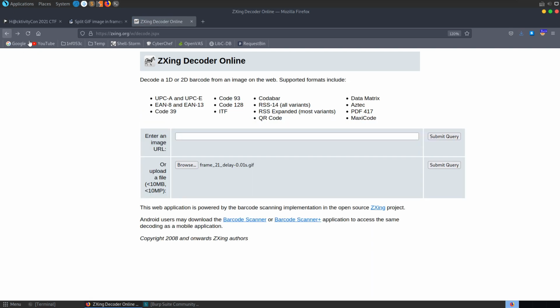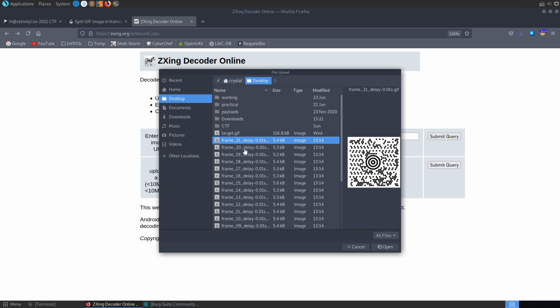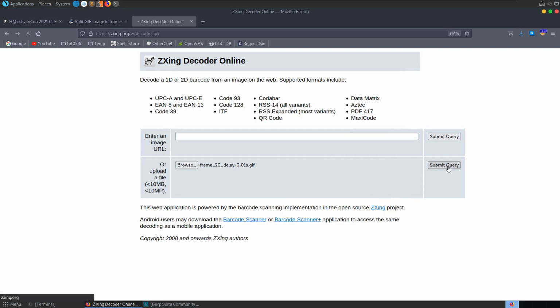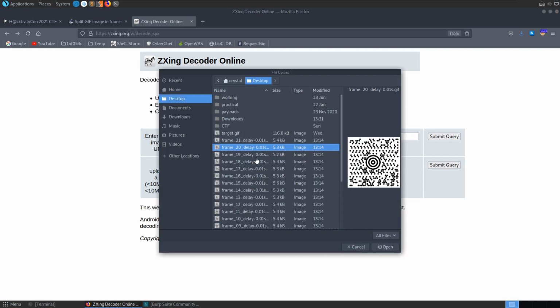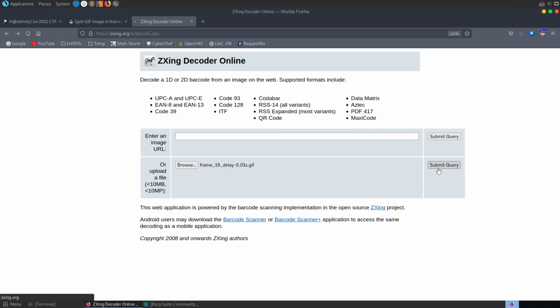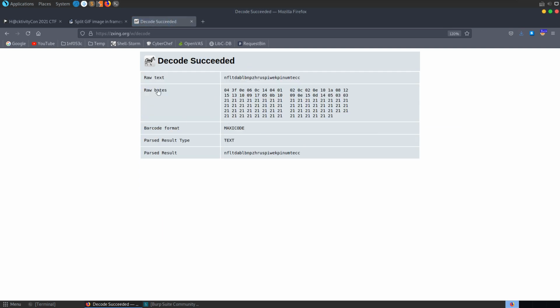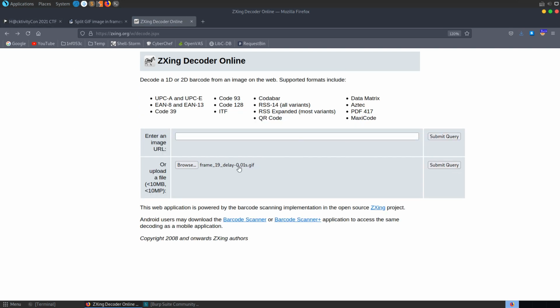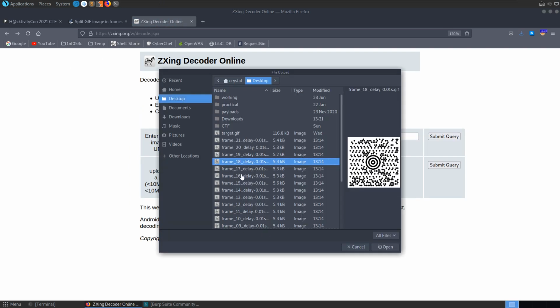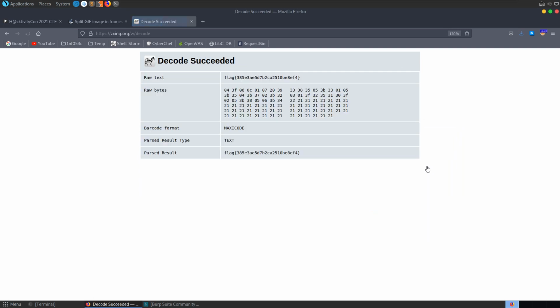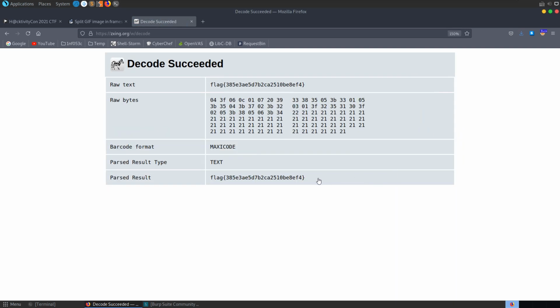It doesn't look like a flag. We basically go back and try the 20th one, submit that. Again, doesn't look like a flag. And we can just keep going through this process. You could probably write a script, but in the amount of time it's going to take you to do that compared to just clicking browse a few times, it's probably not worth it in my opinion. But I think it was frame 15. Let's have a look. Submit, and you can see here then we get our flag.